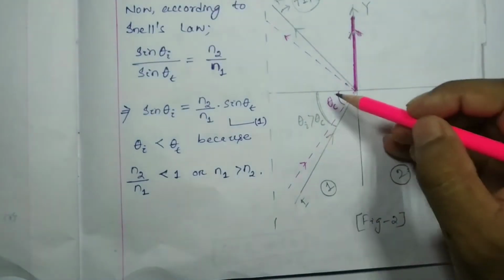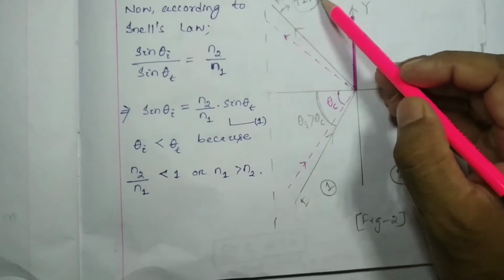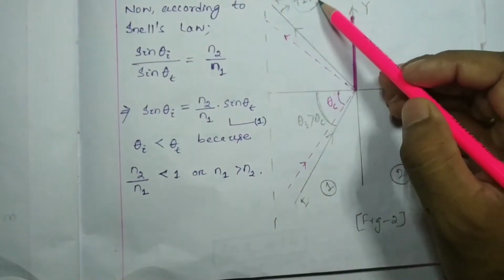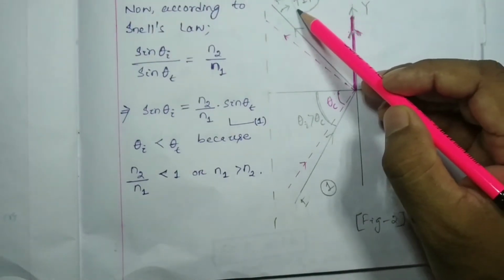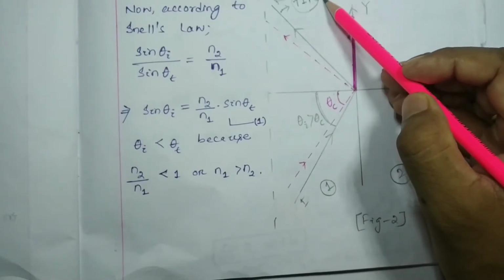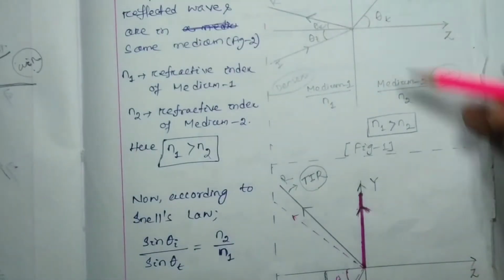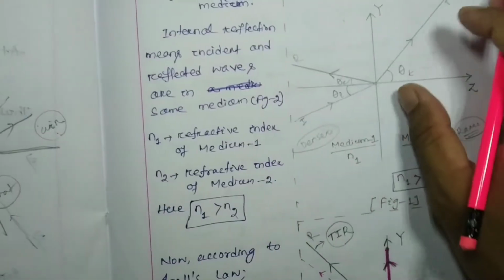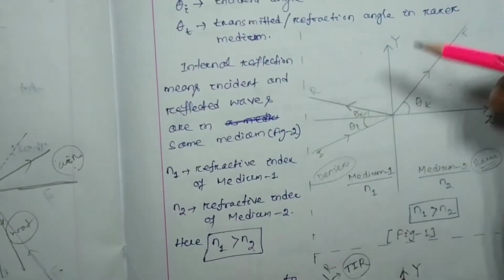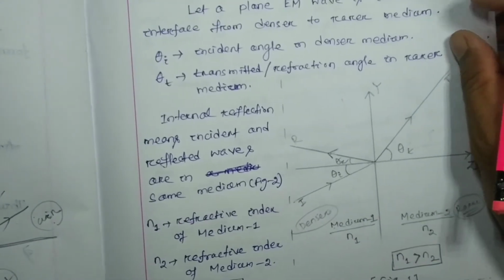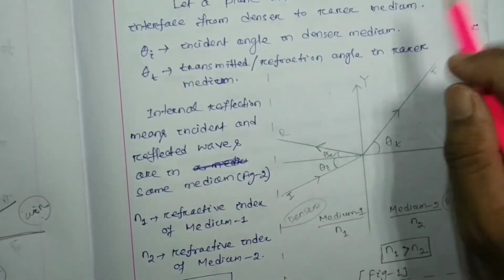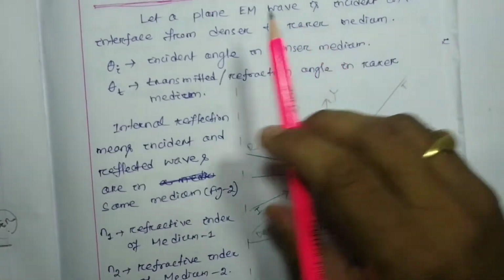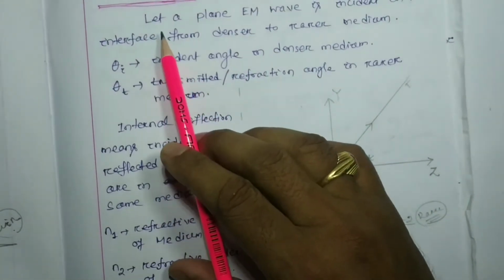So this is your so-called total internal reflection, or in short, TIR. Whatever I have discussed with the help of these two figures, in short I have written over here. I suggest you all write it in your notes. What I have written, just follow it.